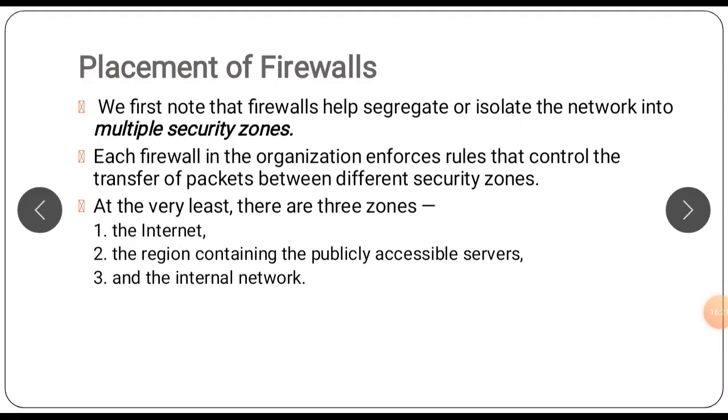Placement of firewalls. We first know that a firewall can help to segregate or isolate the network into multiple security zones. Each firewall in the organization enforces rules that control the transfer of packets between different security zones. At the very least, there are three zones: the internet, the region containing the publicly accessible server, and an internal network.